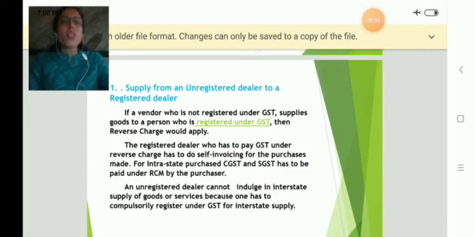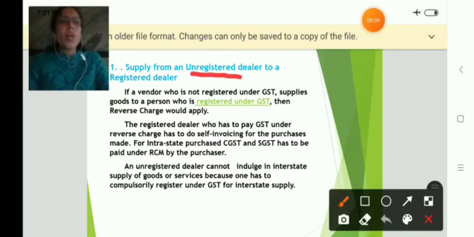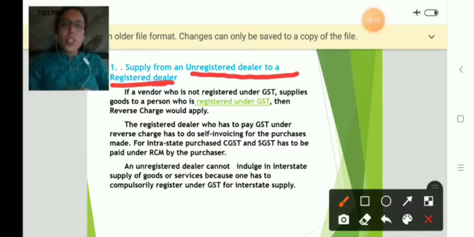The first one is supply from an unregistered dealer to a registered dealer. Here the unregistered dealer supplies goods to a registered dealer. So who should collect the tax? Usually, who should collect the tax under the GST regime? The supplier. But here the supplier is not registered. Who should pay the tax to the government? The receiver of the goods. Since he is registered, he should pay the tax to the government.